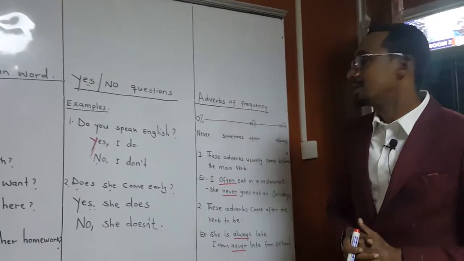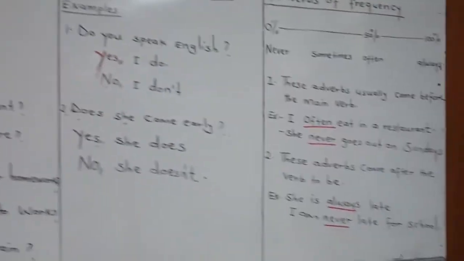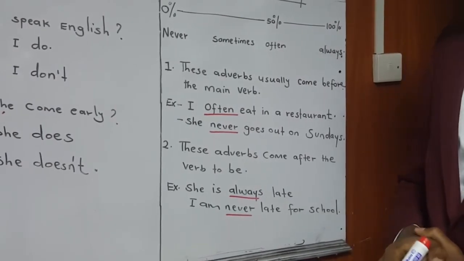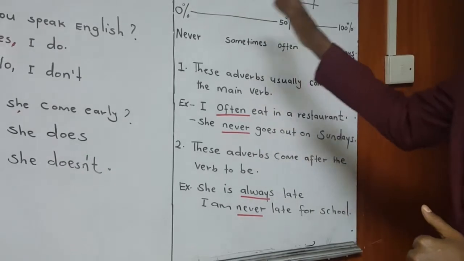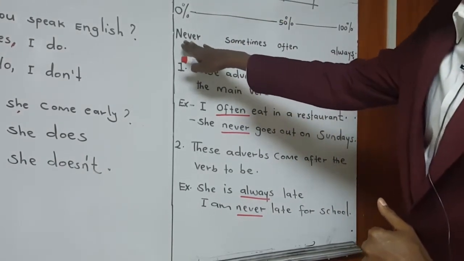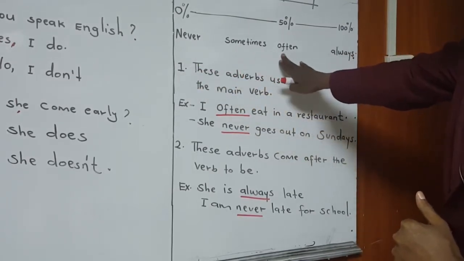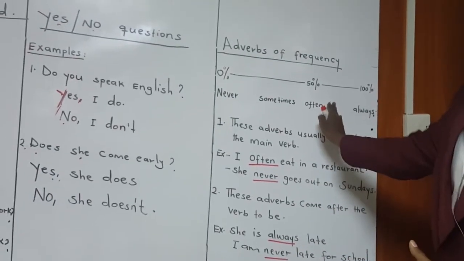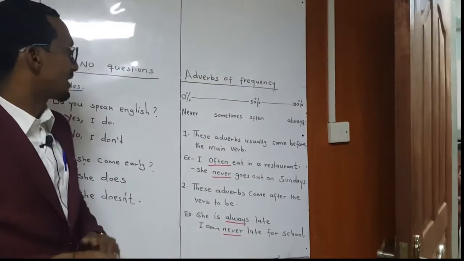Now, finally, let's move to adverbs of frequency. We usually use adverbs of frequency with the present simple. Adverbs of frequency, waxaa loo garanayaa adverbyadan sida never, sometimes, often, and always. We also have usually waan isticmaali karnaa. So we can do like this, okay?